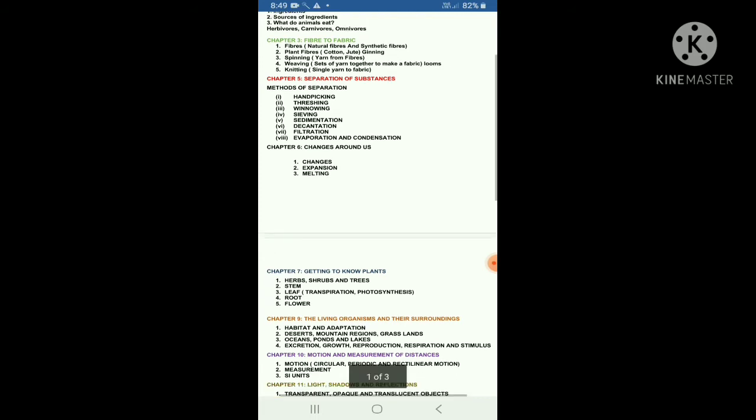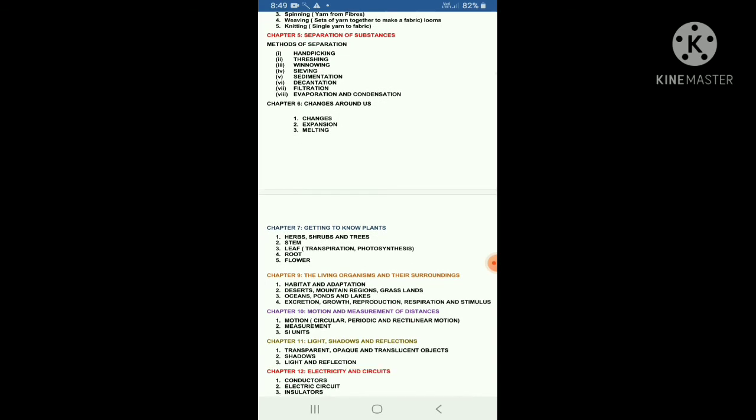And next chapter, chapter 7, getting to know plants. In this chapter, we have learned different types of plants: herbs, shrubs, and trees.